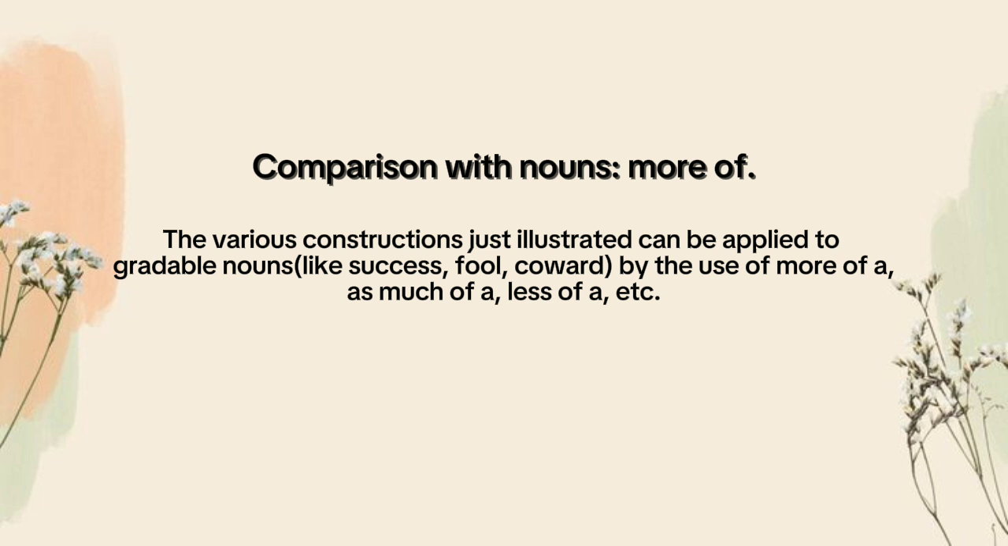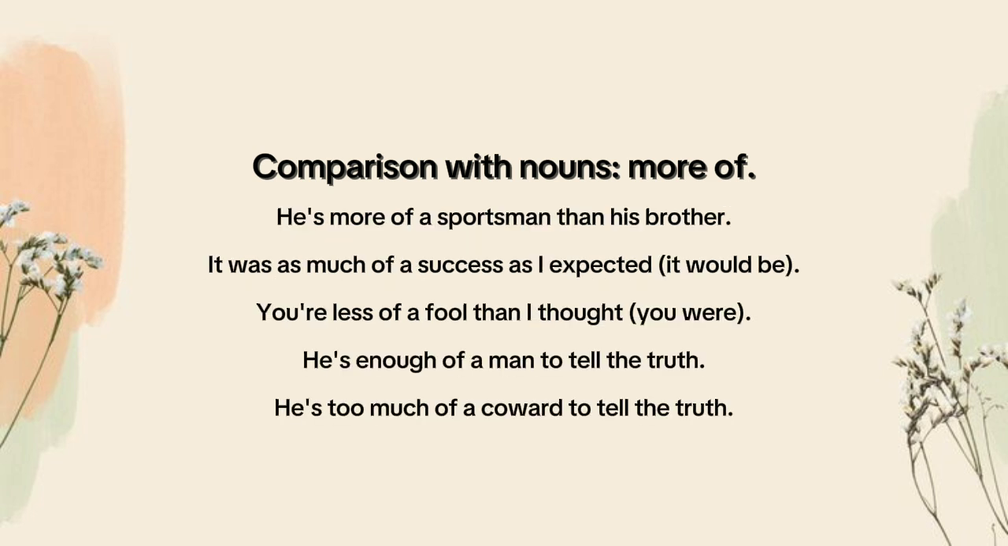Next, comparison with nouns. More of the comparison just illustrated can be applied to gradable nouns like success, coward, by the use of more of a, as much of a, less of a. For example, he's more of a sportsman than his brother. It was as much of a success as I expected. You are less of a fool than I thought.